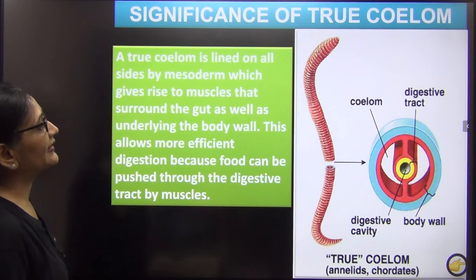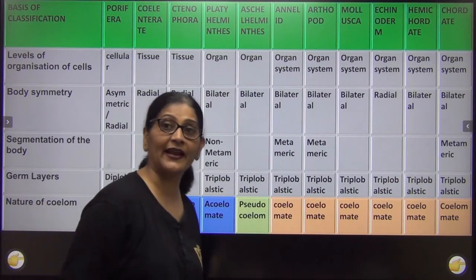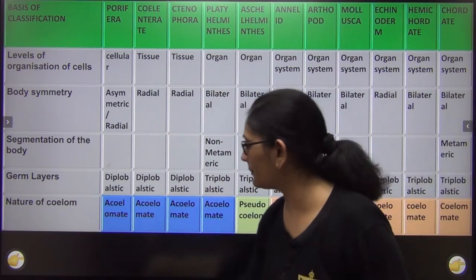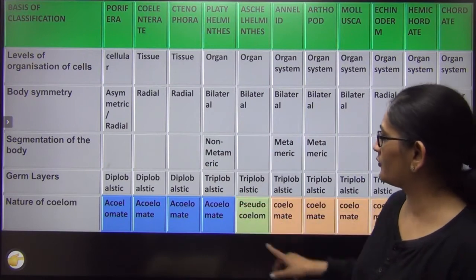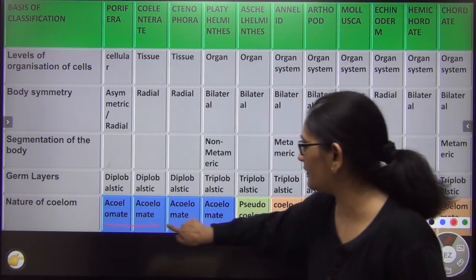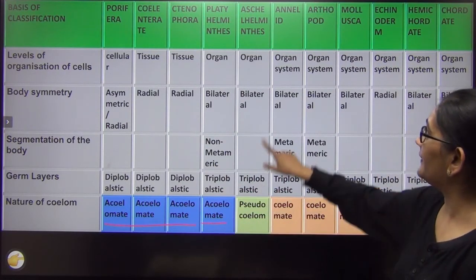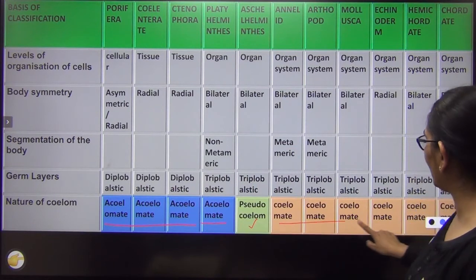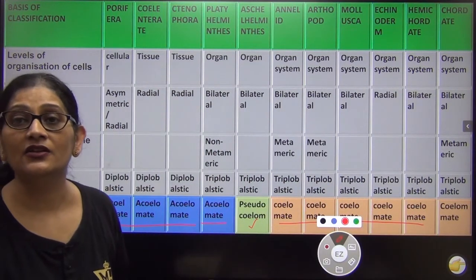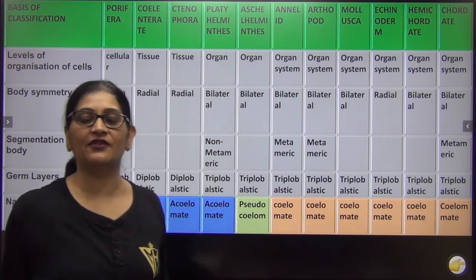So let us see this. As I always show you in this comparative diagram, this diagram will be very helpful to you. So in coelom, unless you are triploblastic, you cannot be coelomate. So obviously all diploblastic will be acoelomate, but the first triploblastic will also be acoelomate. Then Aschelminthes are pseudocoelomate, and all including chordates, all of us are coelomates.